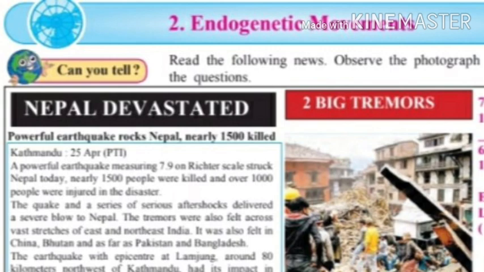Question number 6. At what depth was the focus located? Answer. Focus of the earthquake was located at a depth of 11 km.